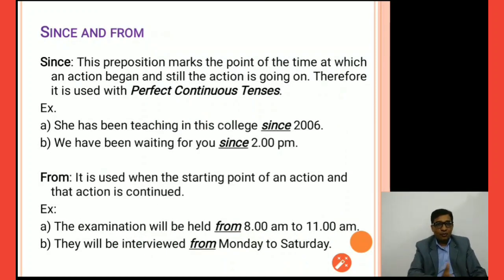Now since and from. Since marks the point of time at which an action began and the action is still going on. Therefore it is used with perfect continuous tense. Example: she has been teaching in the college since 2006, and we have been waiting for you since 2 p.m. So the preposition since is used to talk about the starting point of time, when the action exactly started, and if we want to mention that starting point in the sentence, we have to use since.